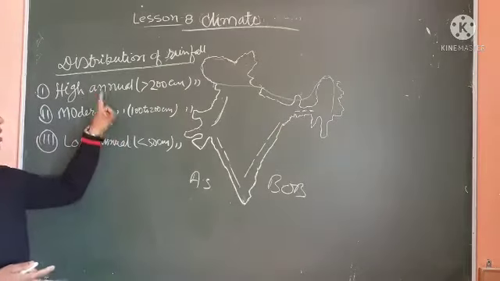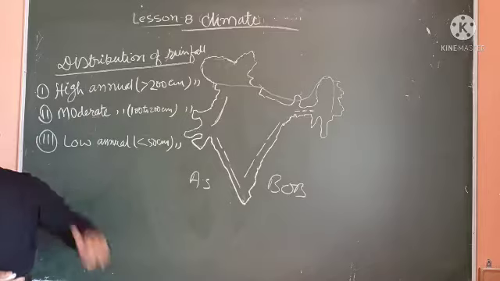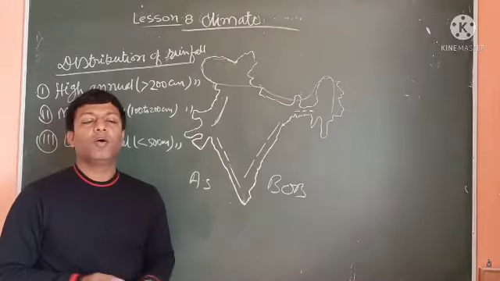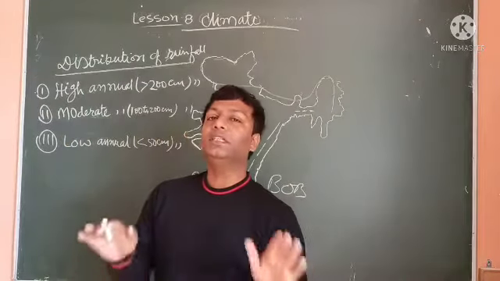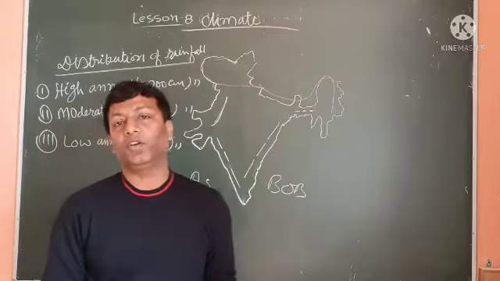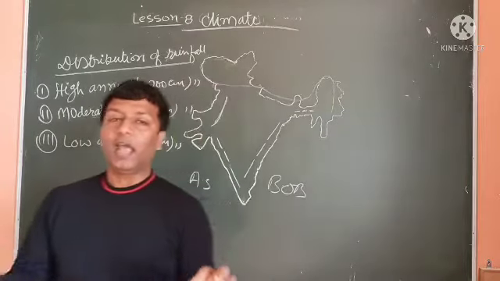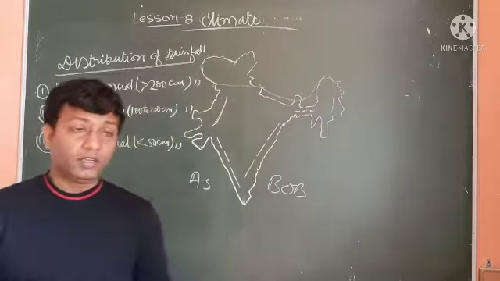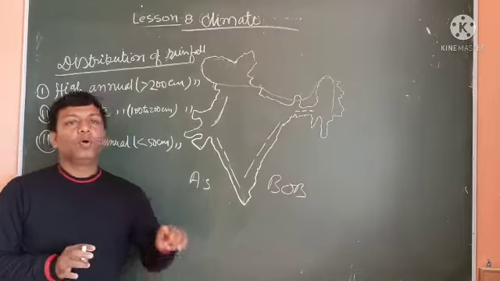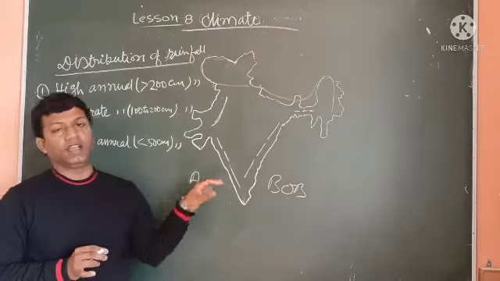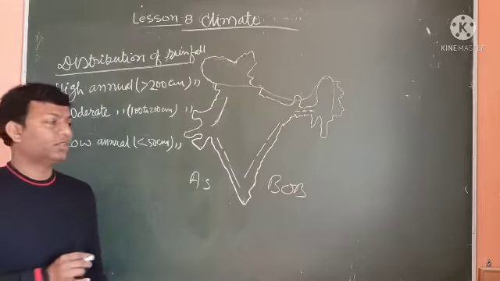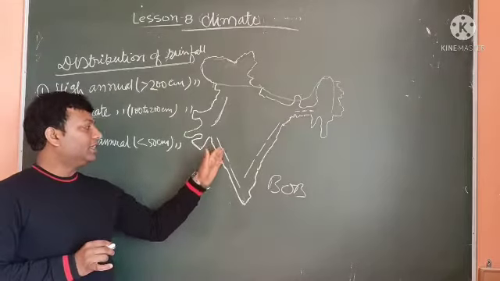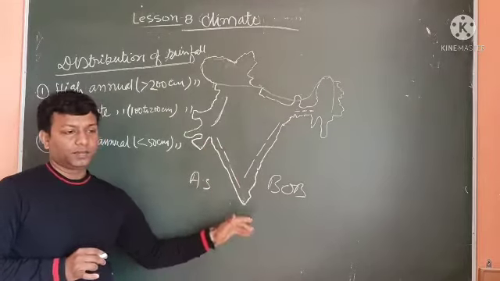First, high annual rainfall. That means the area receives more than 200 centimeter of annual rainfall. Now let me tell you what the areas are. First and foremost, this is the steep slope of the Western Ghats.